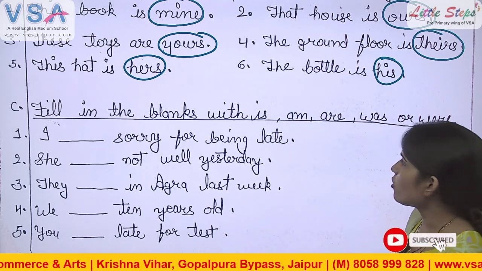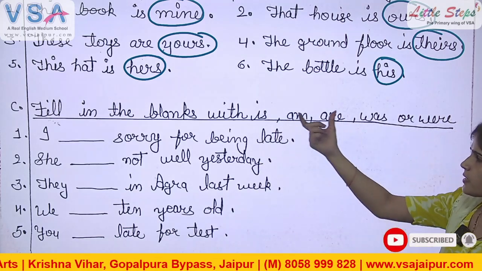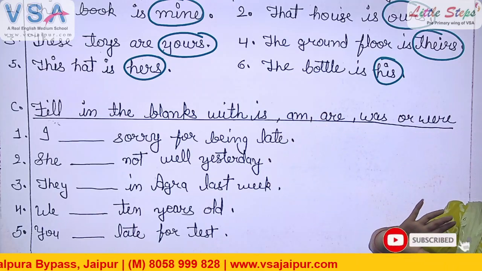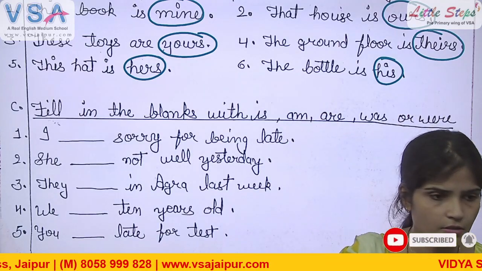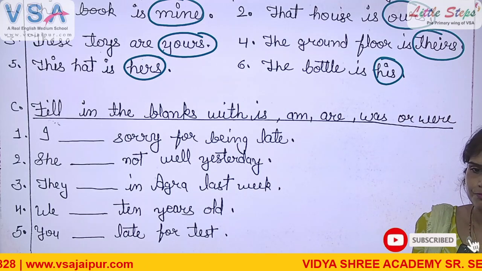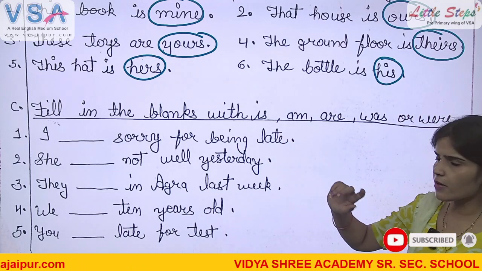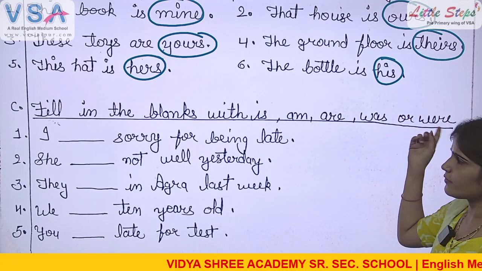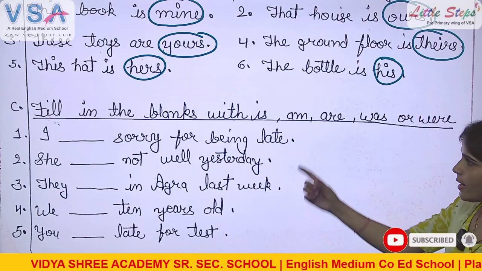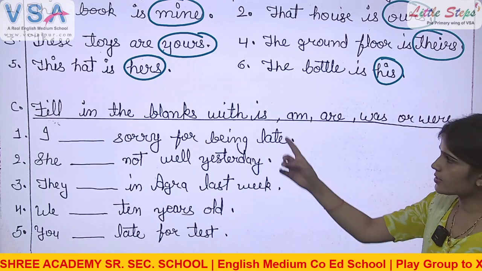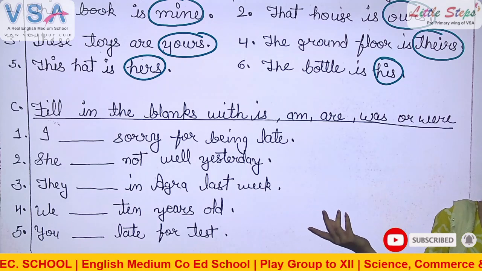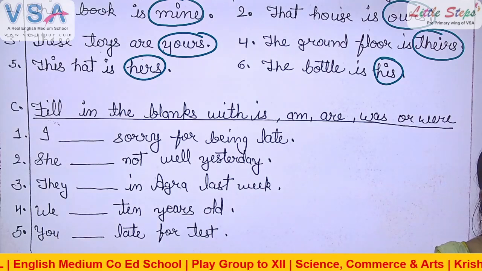Okay. So from these verbs is, am, are, was and were, which verbs are singular? Ridvi, stand up. Here a few verbs are given: is, am, are, was and were. Which verbs are singular? Am is singular, good. And is also singular, good. And was is also singular, very good. Clapping for her. Do clapping.